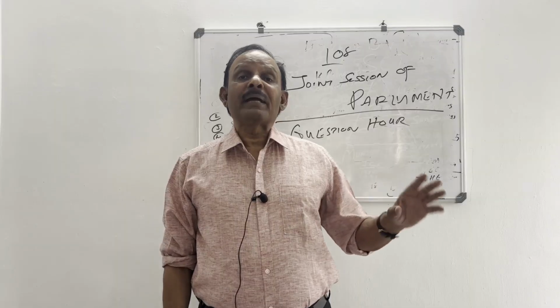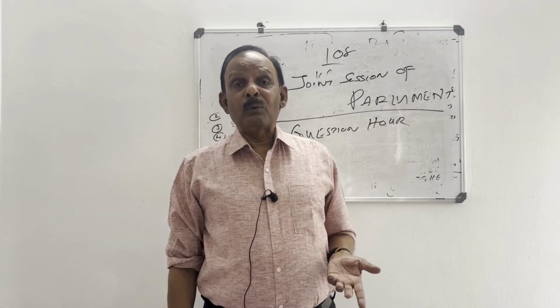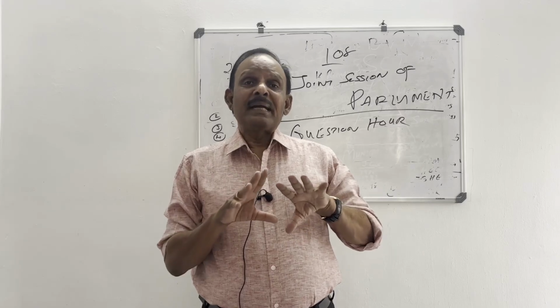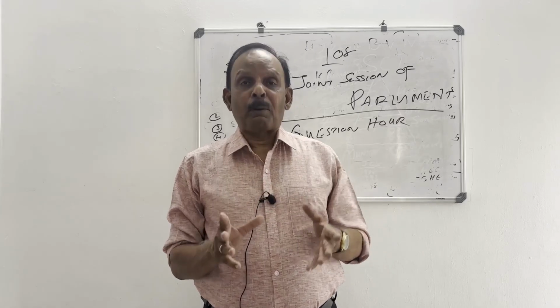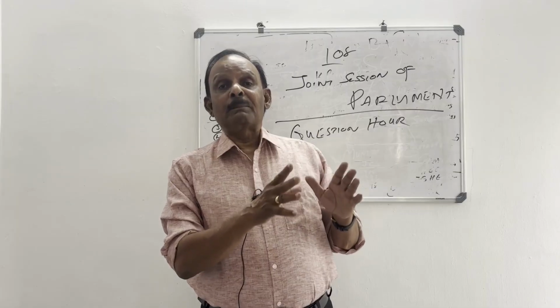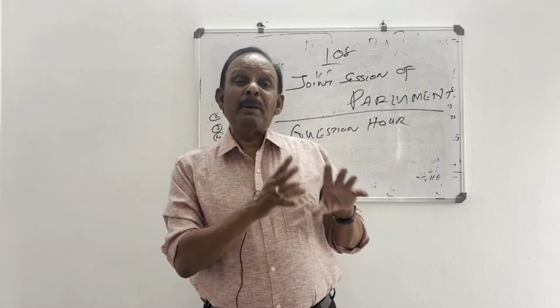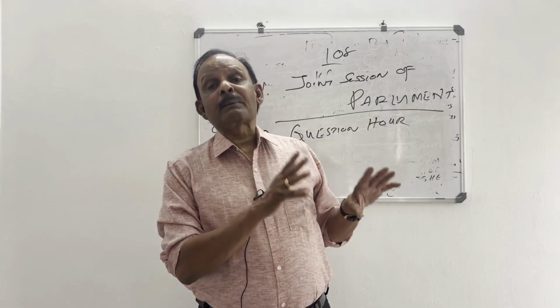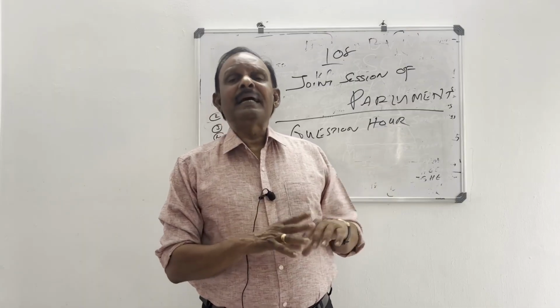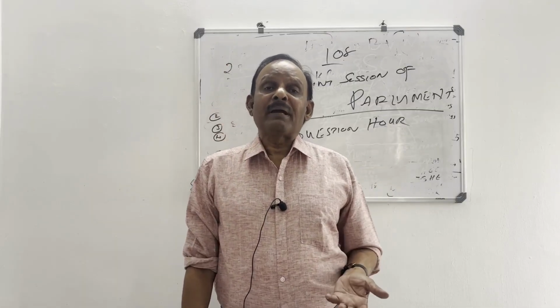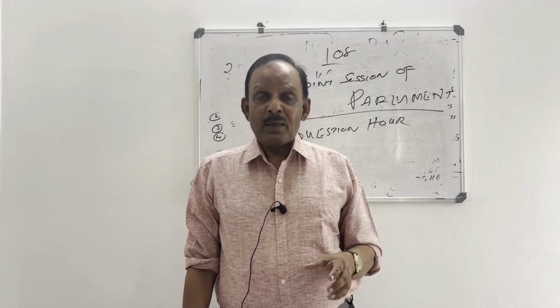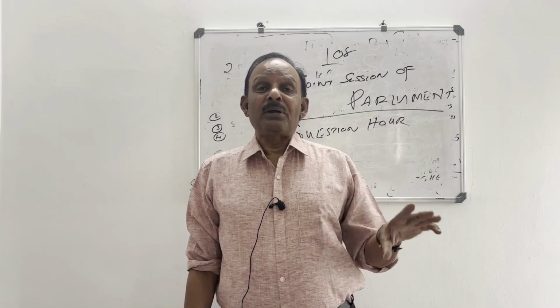A joint session can be convened. And third ground is that the two houses differ on amendments proposed. For example, Lok Sabha passed the bill and that is sent to Rajya Sabha, but Rajya Sabha suggests certain amendments to the bill. That is not accepted by the Lok Sabha. Then naturally a joint session can be convened. So on these three grounds, the President has the power to convene joint session.